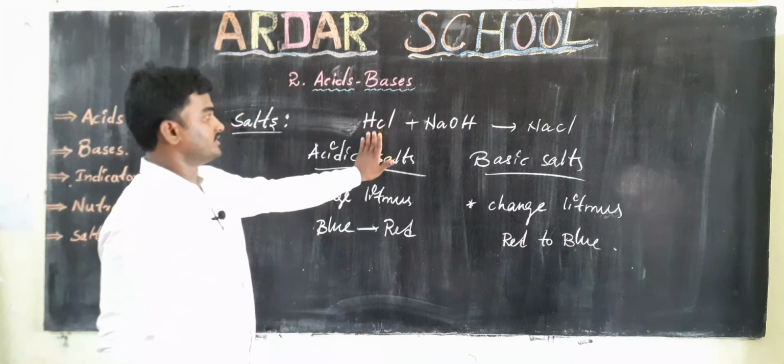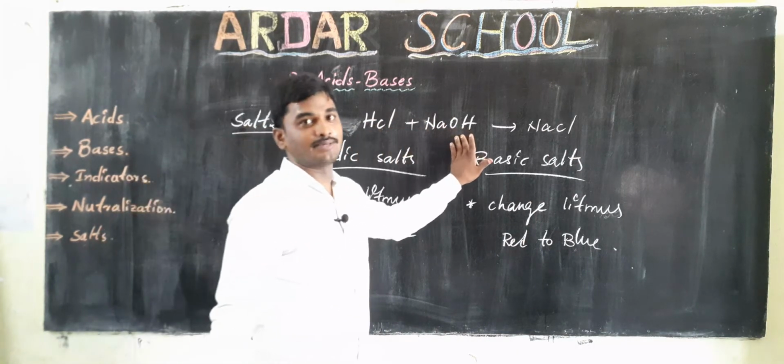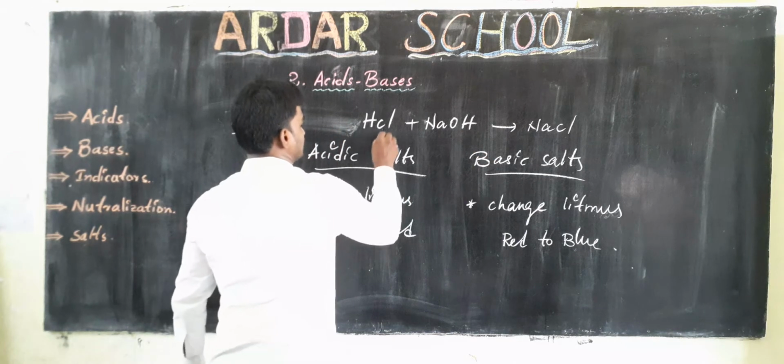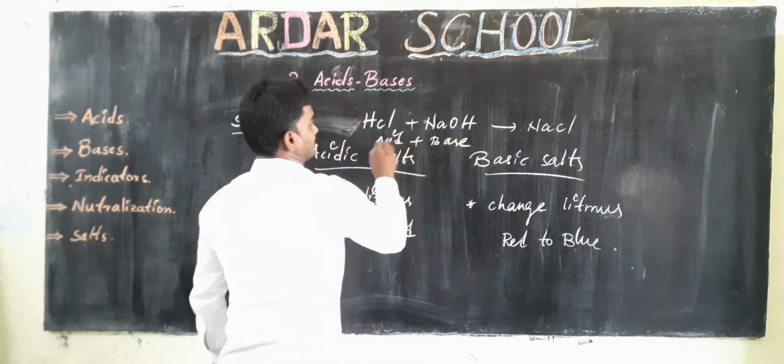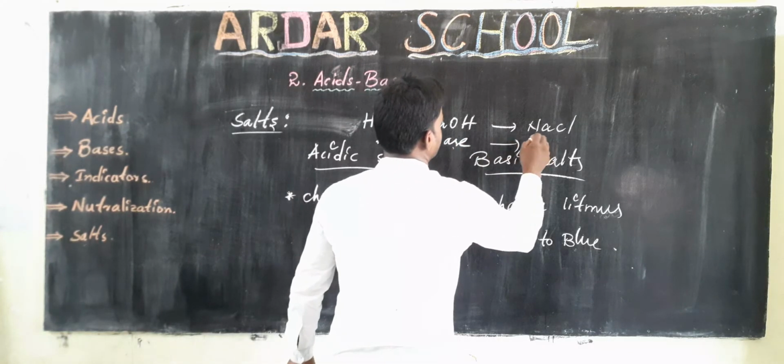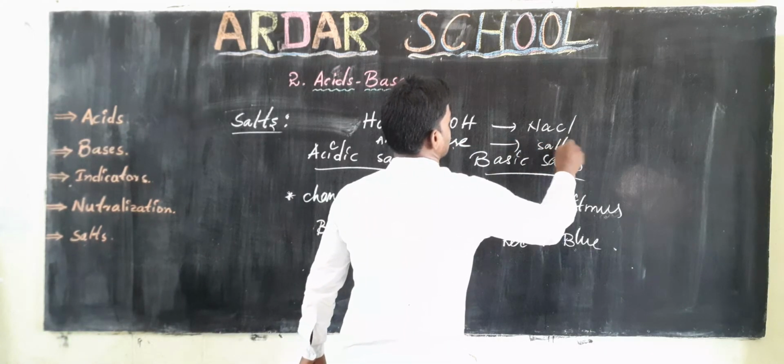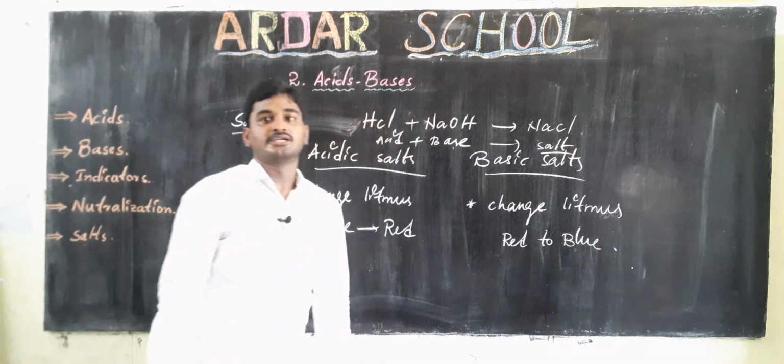So this is an acid and this is a base. Acid plus base gives a salt, NaCl, sodium chloride.